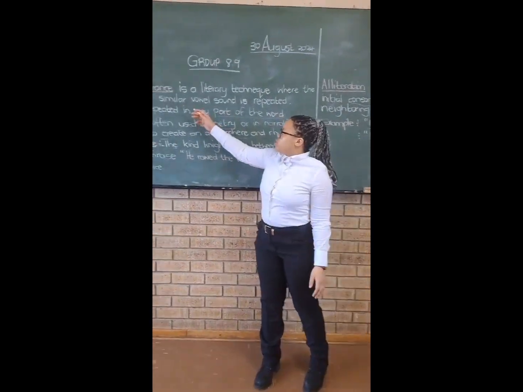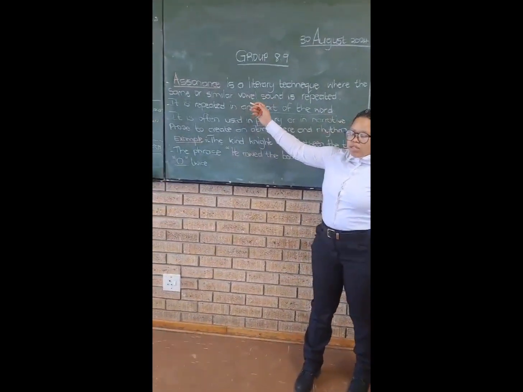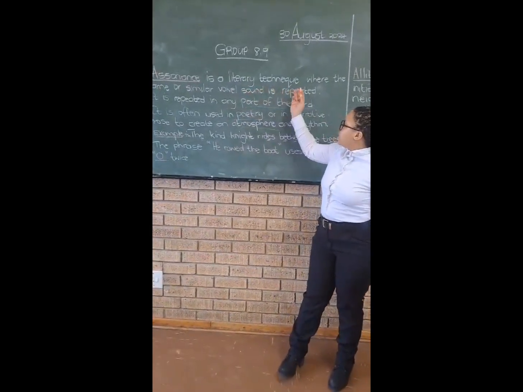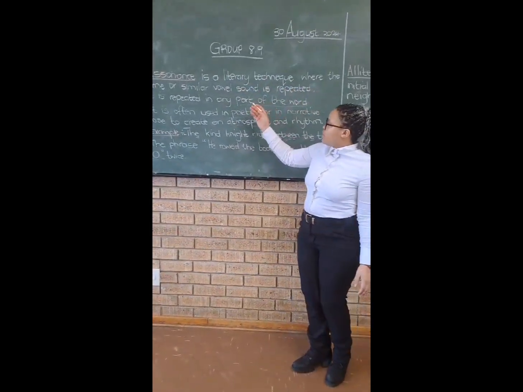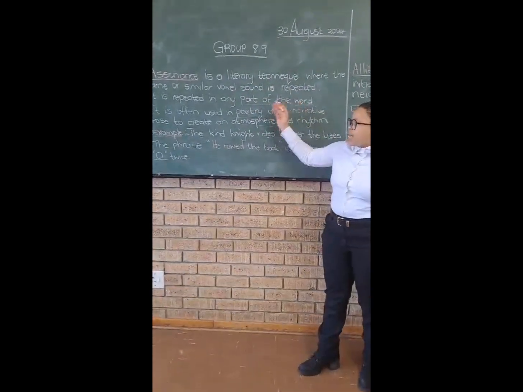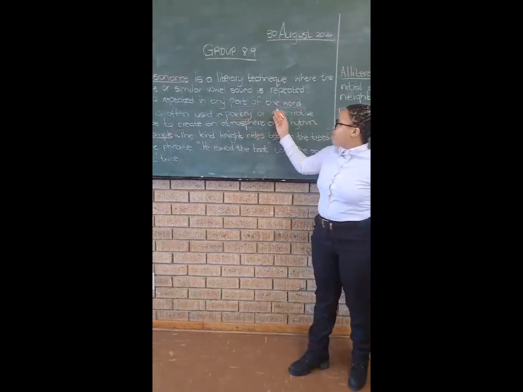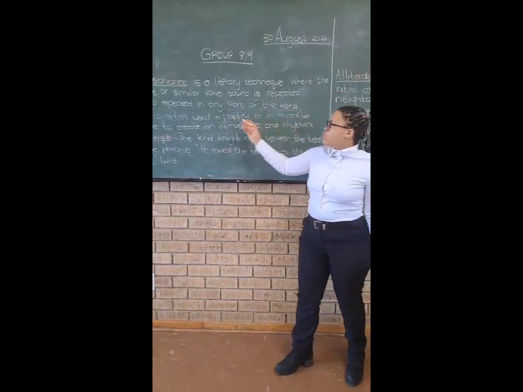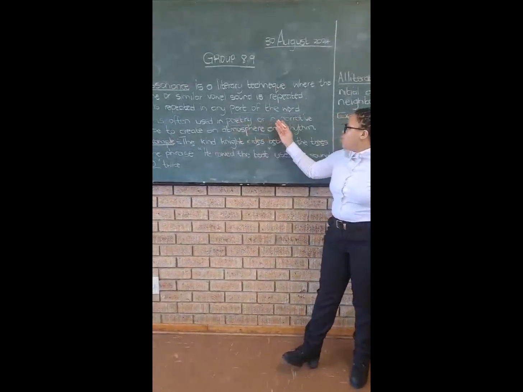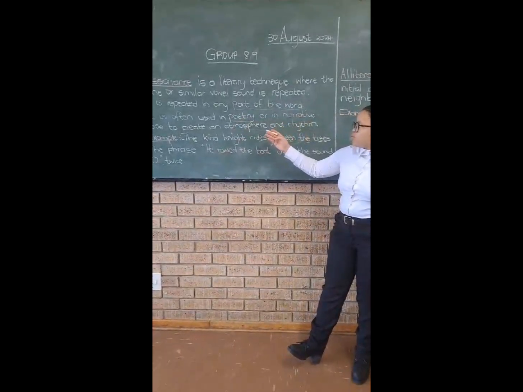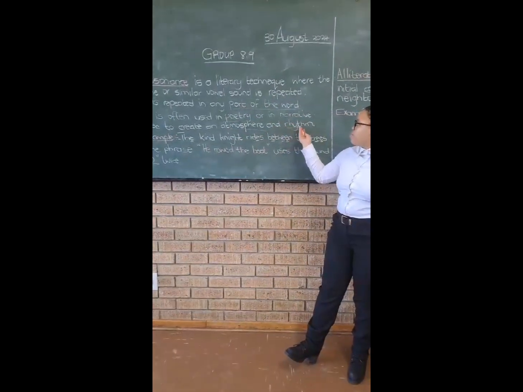In an assonance, we refer to a literary technique where the same or similar vowel sound is repeated. It is repeated in any part of the word. It is often used in poetry or narrative prose to create an atmosphere in reading.